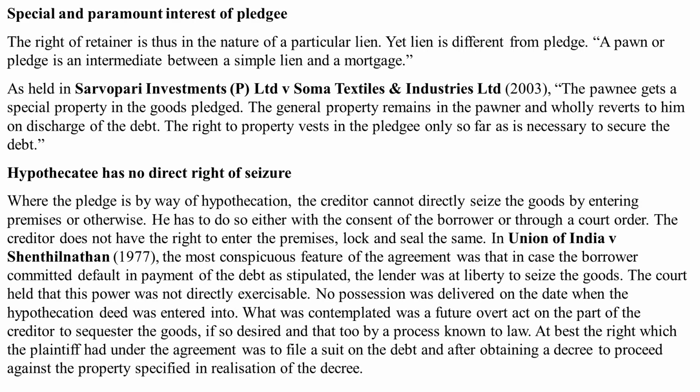Now, talking about the special and paramount interest of the pledgee, we see that the right of retainer is thus in the nature of a particular lien. Yet, lien is different from pledge. A pawn or pledge is an intermediate between a simple lien and a mortgage, as held in Servopori Instruments Limited versus Soma Textile Industries. The pawnee gets a special property in the goods pledged. The general property remains in the pawnor and wholly reverts to him on discharge of the debt. The right to property vests in the pledgee only so far as is necessary to secure the debt.